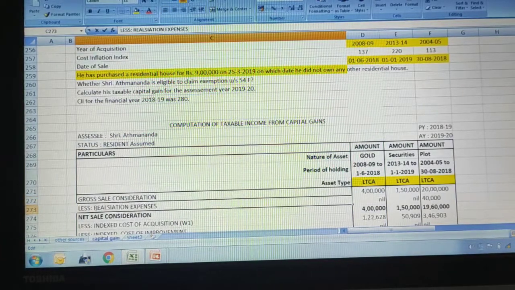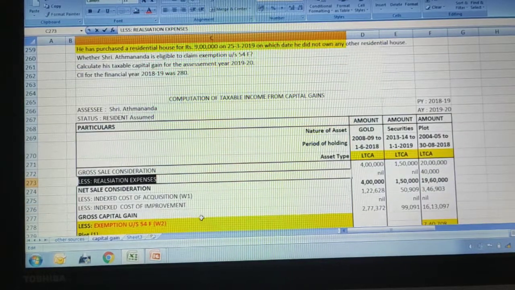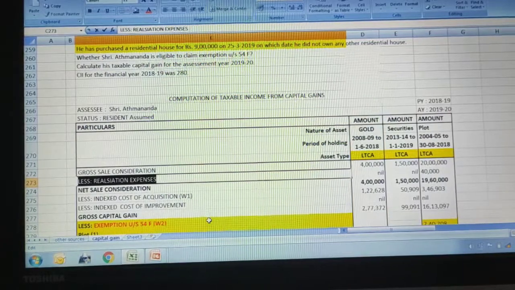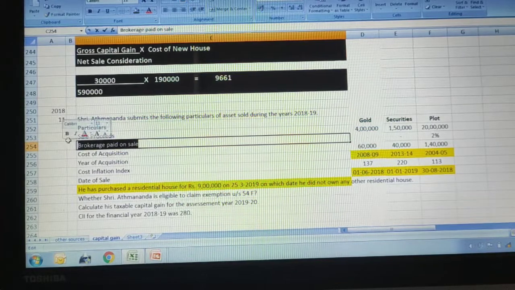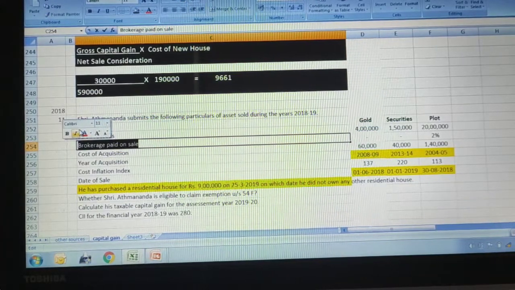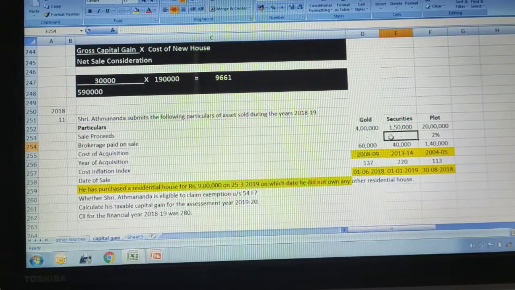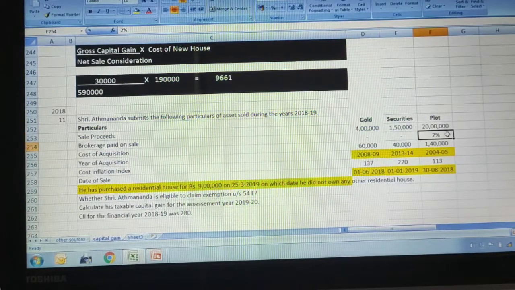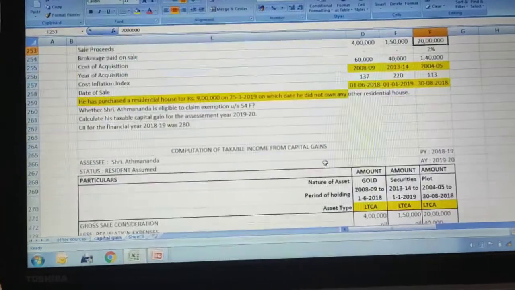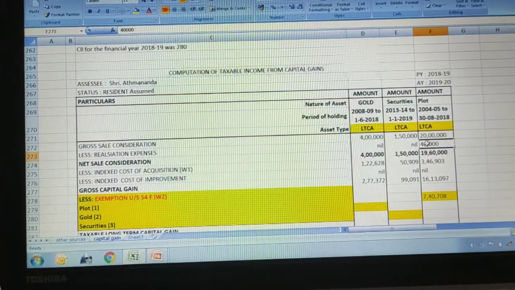Then with that we are going to subtract the realization expenses. These are the expenses incurred to sell or transfer the particular asset. Here they have given brokerage paid on sale. Brokerage is usually charged when you transfer or sell the asset. For gold there is no brokerage, for securities there is no brokerage. Only for the plot 2% they have given, 2% on sale amount. So for gold it is nil, for securities it is nil.